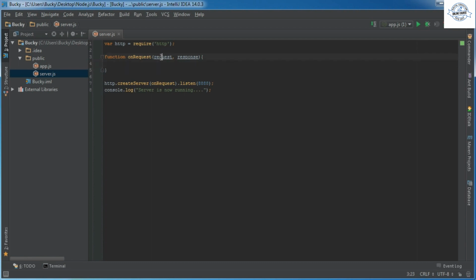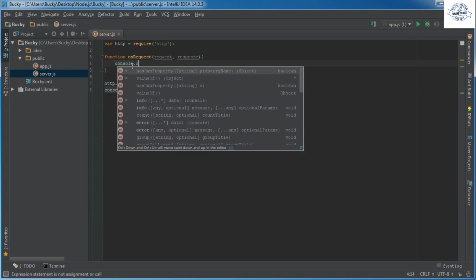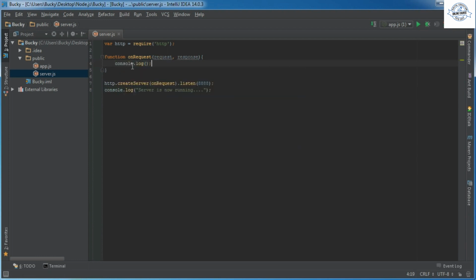So again, the request is from them. The response is what we're sending back, and hopefully it's like a web file or something like that. So the first thing I actually want to do is this. I just want to print something out so we can visually see what's going on. So whenever a user makes a request, I'm just gonna log out "a user made a request."